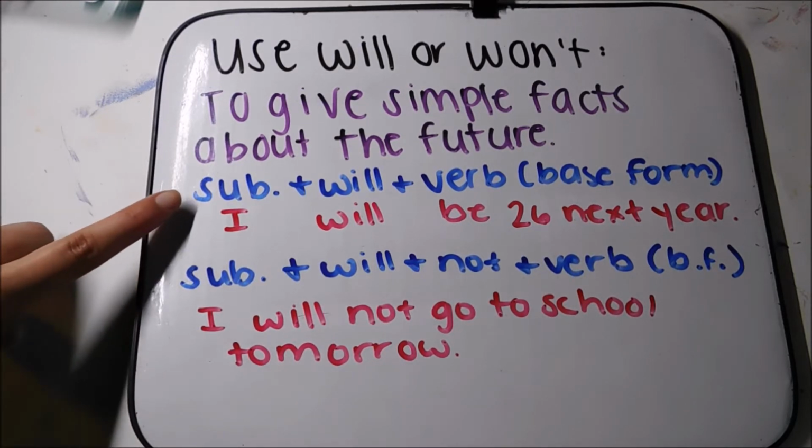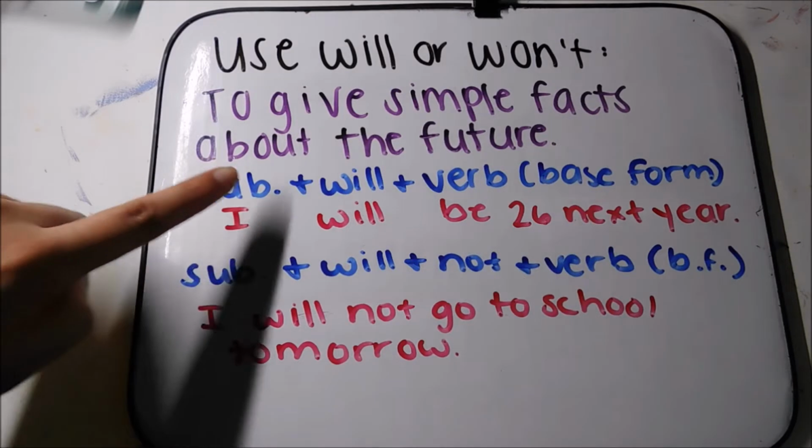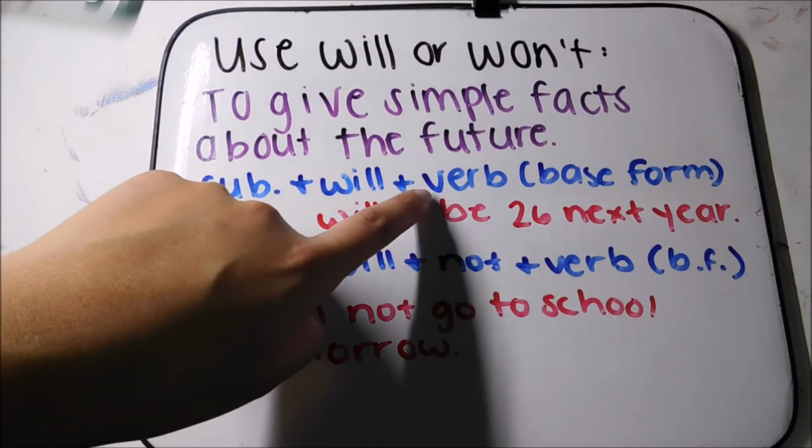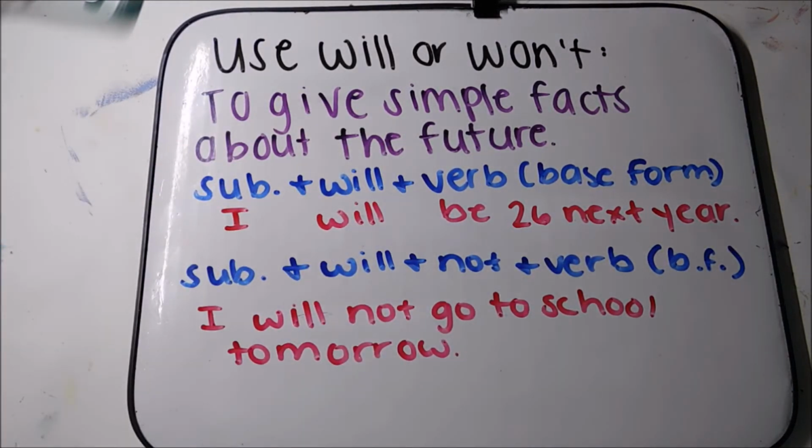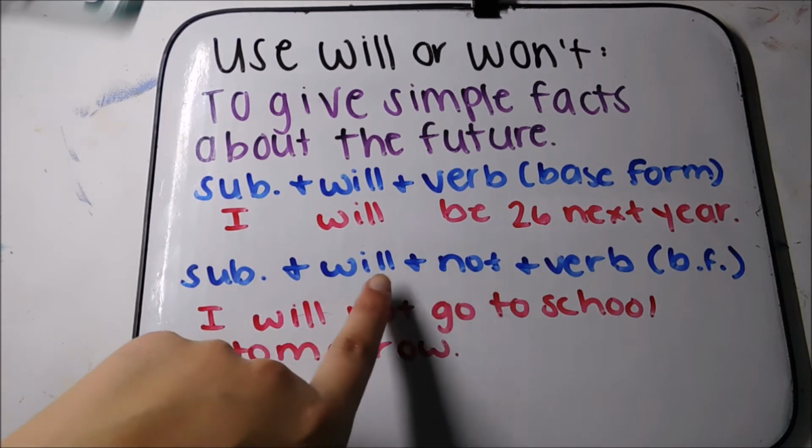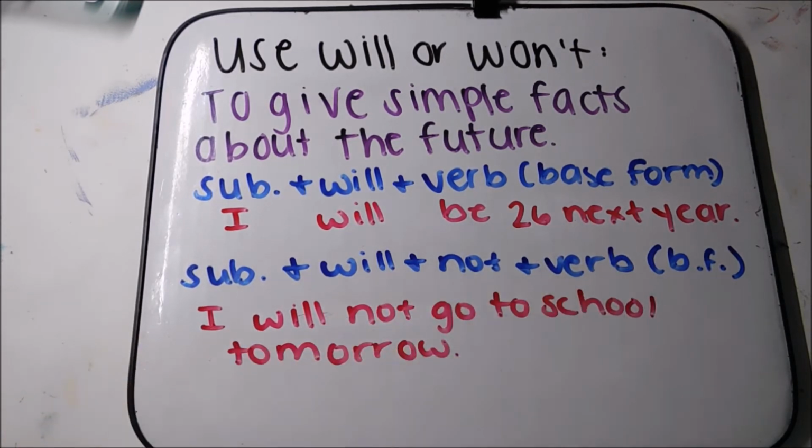So the form for the positive was a subject, then will, and the verb in the base form. And the negative, we add not between will and the verb, same in the base form.